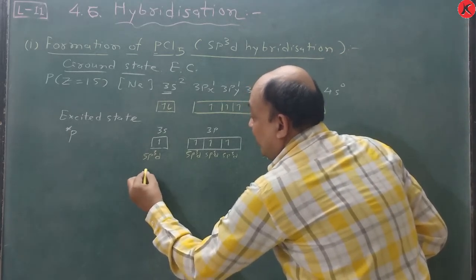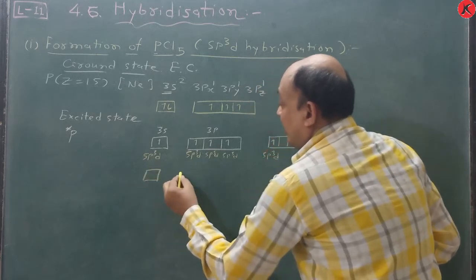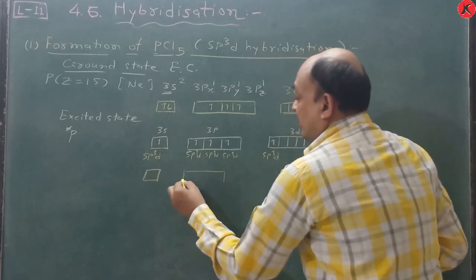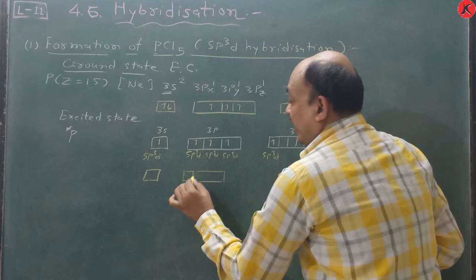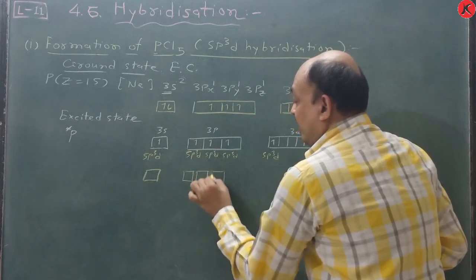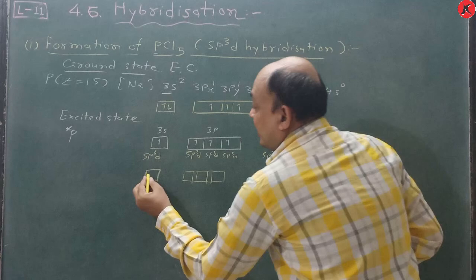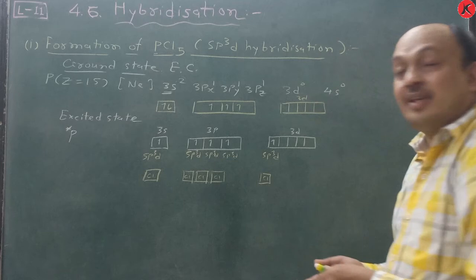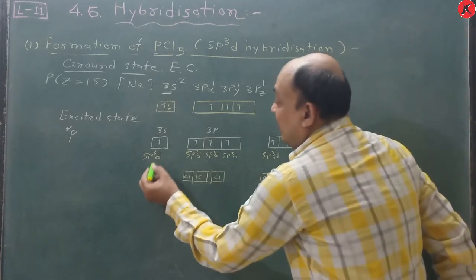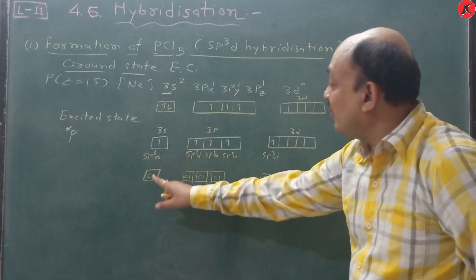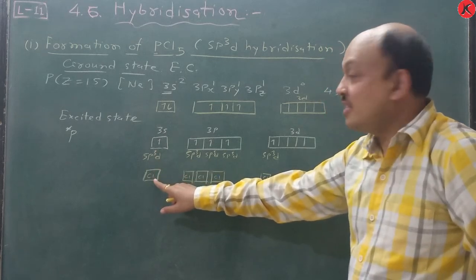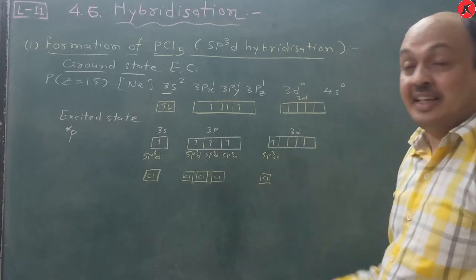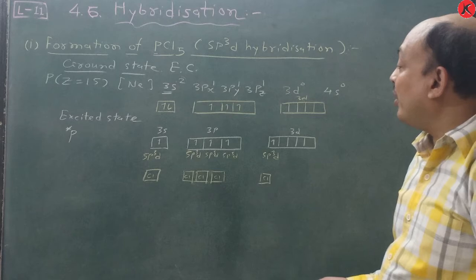Suppose we consider the electron from chlorine. Chlorine has an outermost orbital with one electron in the 2pz orbital, and each chlorine shares it with an sp3d hybrid orbital of phosphorus. So sp3d overlaps with 2pz, five times. In total, 5 sigma bonds are formed.